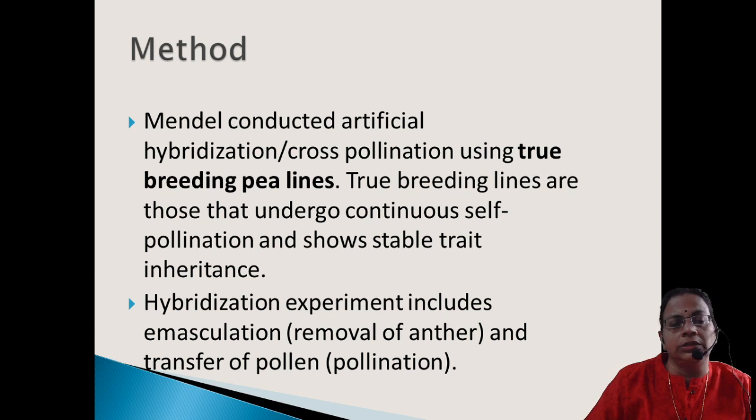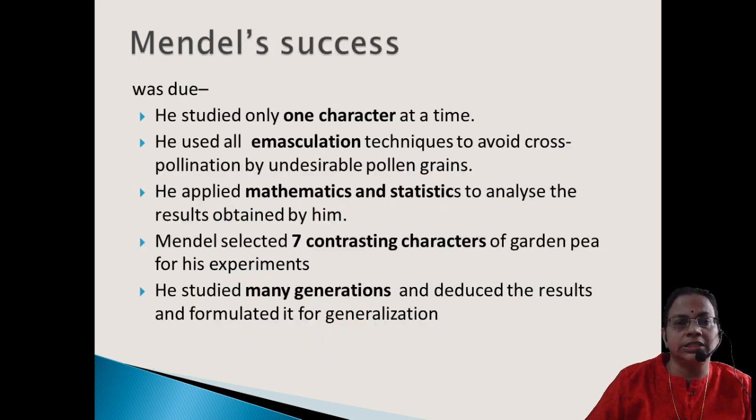Then it is covered and allowed to form the seeds. Once the seeds are formed, he can very easily raise the next generation. This method he adopted for all his techniques, and he was able to get a very good number of samples for studying the inheritance pattern of the characters he selected in his experiments.